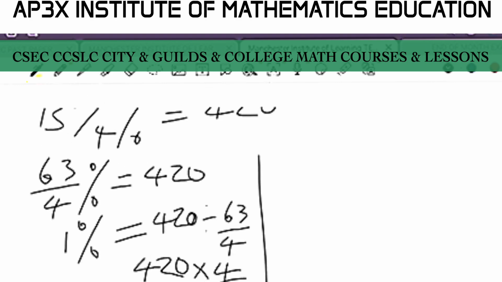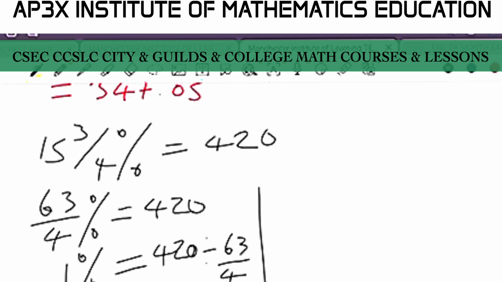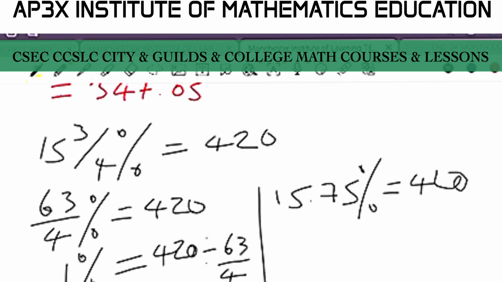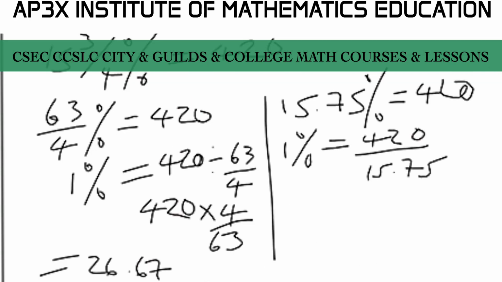Now, other students did in fact convert the 15 3/4 to a decimal. So they did say 15 3/4 is 15.75% equals to 420. And so of course what they did here is that they said 1% is equal to 420 divided by 15.75, and they got an answer also of 26.67.